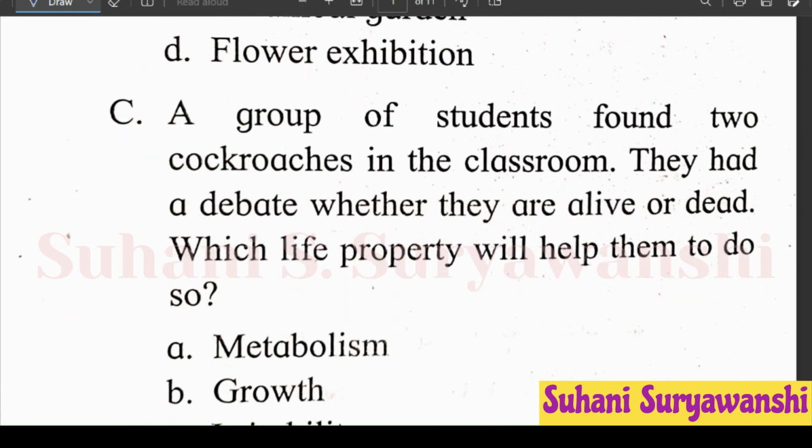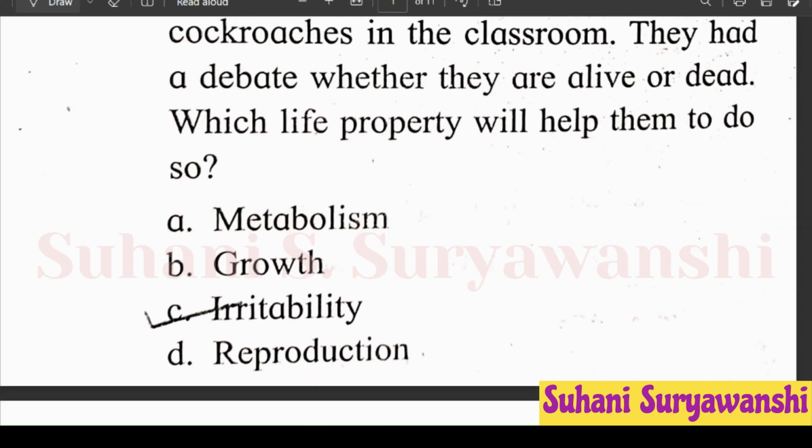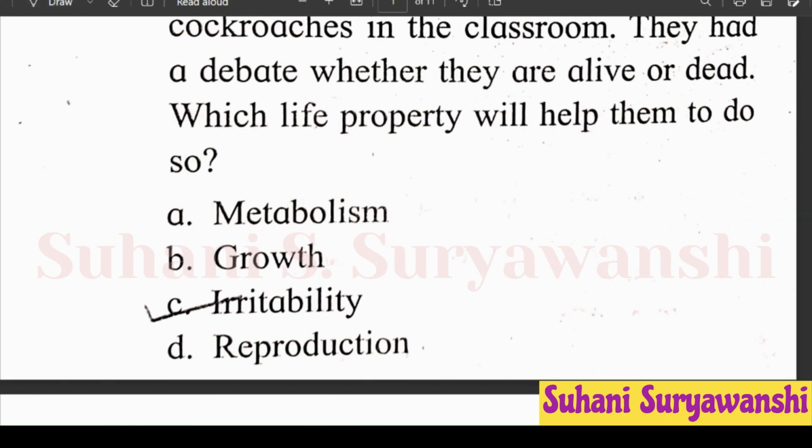A group of students found two cockroaches in the classroom. They had a debate whether they are alive or dead. Which life property will help them to do so? Option A metabolism, B growth, C irritability, and D is reproduction. So correct answer will be option C irritability.